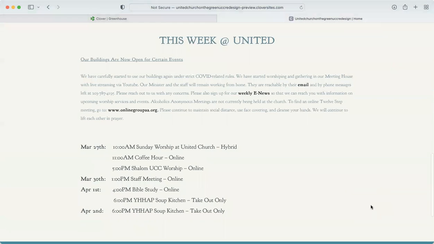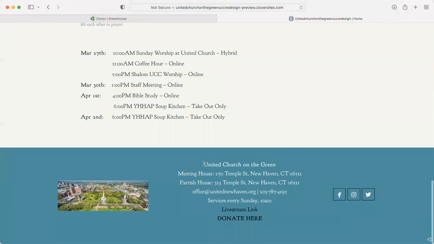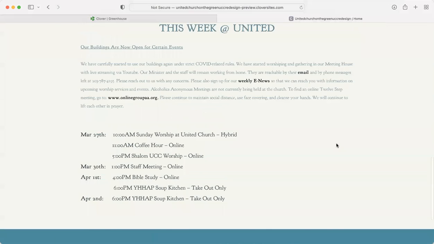And then also on the home page is where the weekly calendar is. So right on the home page, you can see what's happening every single week at United. And on the bottom of every page now, there is this little banner, which gives you the location of the meeting house, the parish house, the email address to reach out to the office, the phone number, services every Sunday at 10 a.m. so people know what time they can come, the link to the live stream, and a link to donate. Also on this banner, you have the links to follow us on Facebook, Instagram, and Twitter, which, if you haven't done so already, I definitely invite you to do.